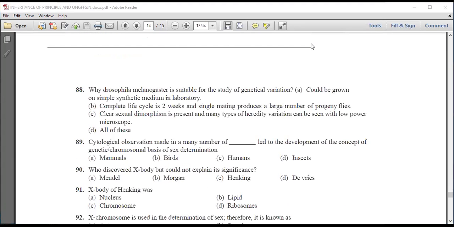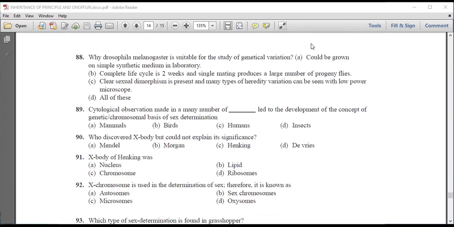Now next question is, why is Drosophila melanogaster suitable for the study of genetic variation? First, it could be grown on simple synthetic medium in the lab. Next, the complete life cycle is 2 weeks and a single mating produces a large number of progeny. Third, clear sexual dimorphism is present, and many types of hereditary material can be seen with a low power microscope. And fourth is all of these. We know that all of these statements are correct reasons for selecting Drosophila melanogaster. So this is the correct answer.